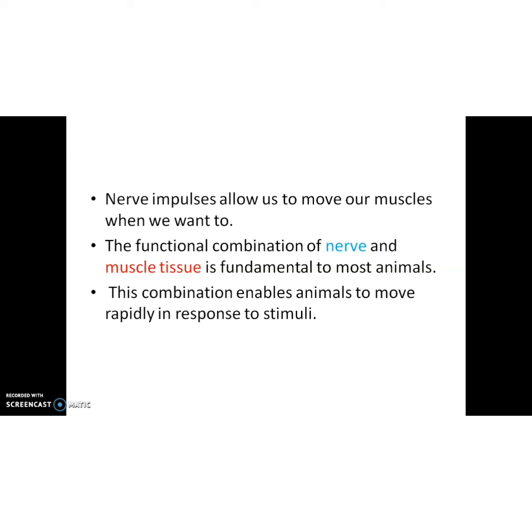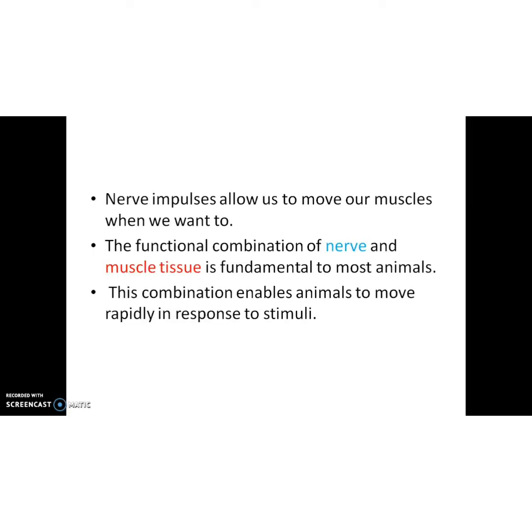So the functional combination of nerve and muscle tissue is fundamental to most animals. We can't survive with the presence of only one, isn't it? This combination enables animals to move rapidly in response to stimuli. Okay, so that is about nervous tissue. So today we discussed two animal tissues. Which are they? The first one was muscle tissue. In muscle tissue, we discussed three types of muscle tissues: skeletal muscle, smooth muscle, and cardiac muscle. Then another animal tissue that we discussed is nervous tissue.